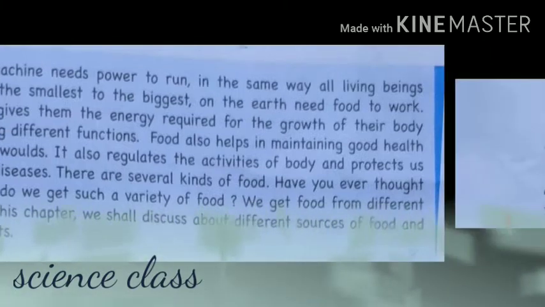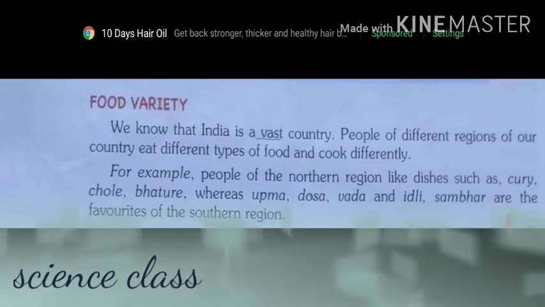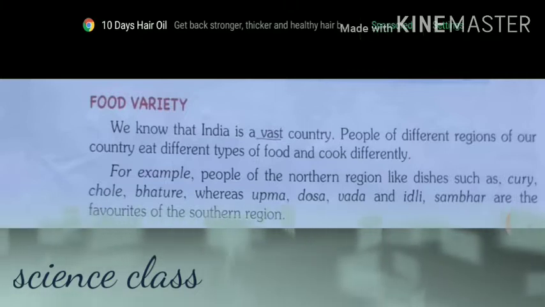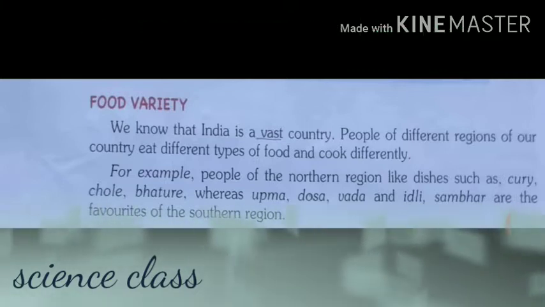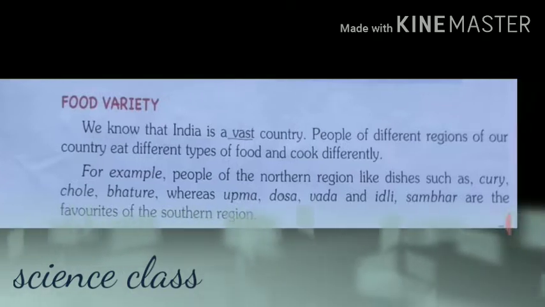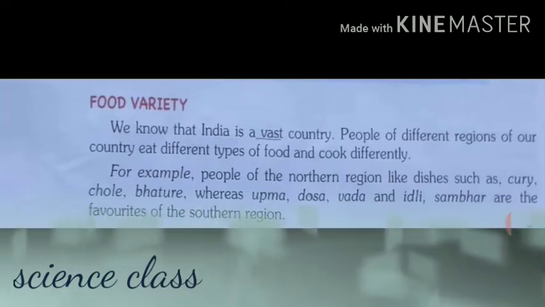So let's proceed. Next topic, food variety. We know that India is a vast country. People of different regions of our country eat different types of food and cook differently. For example, people of the northern region like dishes such as curry and chole bhature, whereas upma, dosa, vada and idli sambar are the favorites of the southern region.